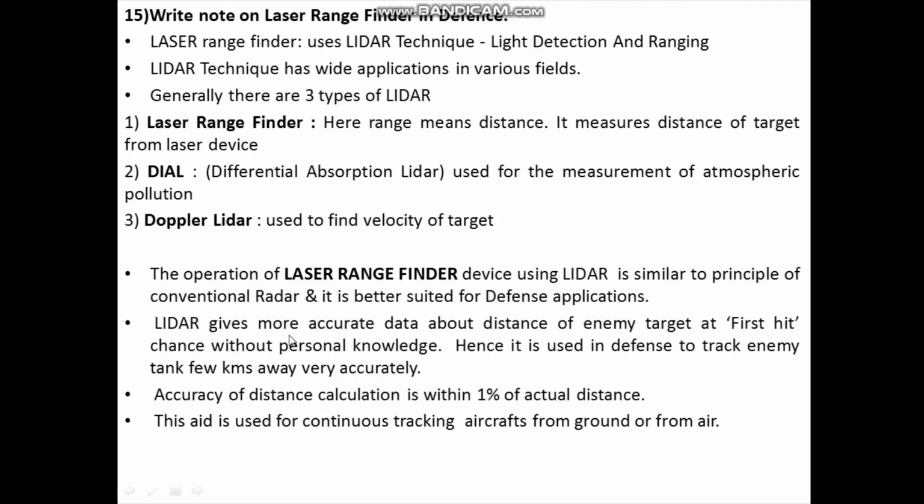LIDAR gives more accurate data about the distance of enemy target at first sight chance without the personal knowledge. Hence it is used in defense to track the enemy tank few kilometers away very accurately. The accuracy of distance calculation is within 1% of the actual distance. And this aid is used for continuous tracking aircrafts from ground or from air.